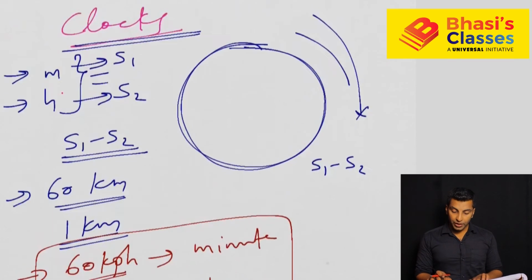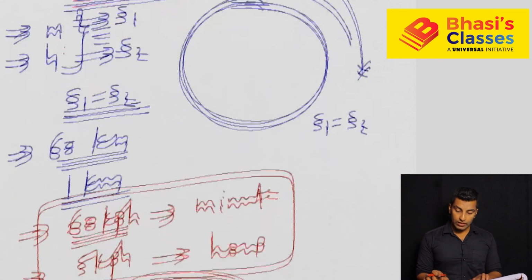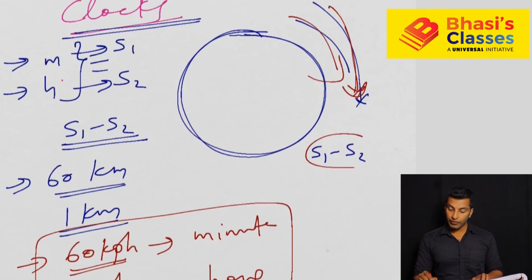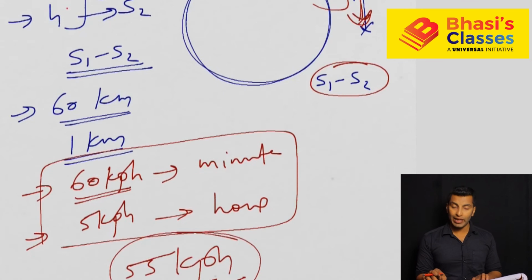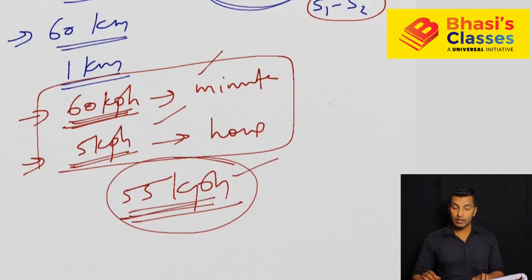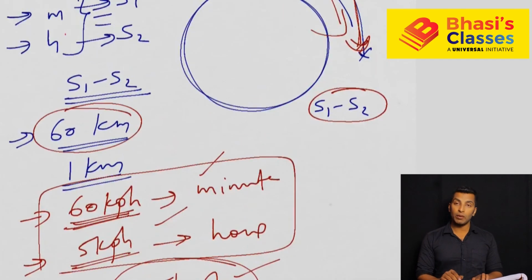This is a concept that you need to know. After this you can solve any clock-related question, and this is similar to the race question. Here the minute hand and hour hand are moving together, but the speeds are different. The minute hand is moving faster, so the relative speed is what we need to consider. The question can be about anything, and you can find the answer by knowing this. So 60 km per hour is the speed of the minute hand, 5 km per hour is the hour hand, 55 km per hour is the relative speed, and this is fixed. The total distance is 60 km, and the minute hand covers 1 kilometer every minute, that means 60 km per hour.